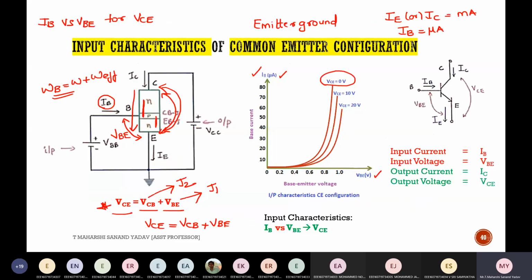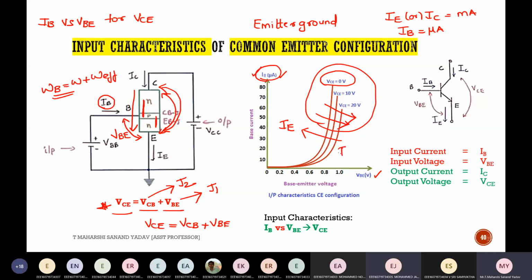So you have plotted the graph for different values of VCE. And you tell me why this graph is moving to the right hand side, why not left hand side? If I'm increasing VCE, why is it moving towards right? If it is moving towards left, it is nothing but an increase in IE. If it is moving towards right hand side, this is nothing but a decrease in IB. Why is IB decreasing in case of common emitter configuration? What is the reason behind? Due to early effect, when VCB increases, IE increases, and respectively IB decreases. That is the answer for this.